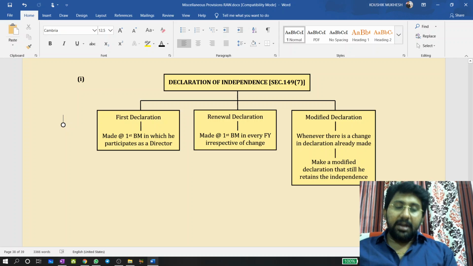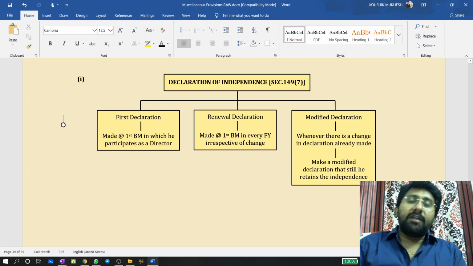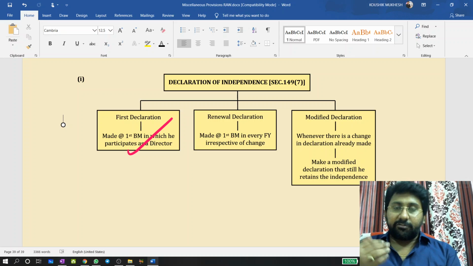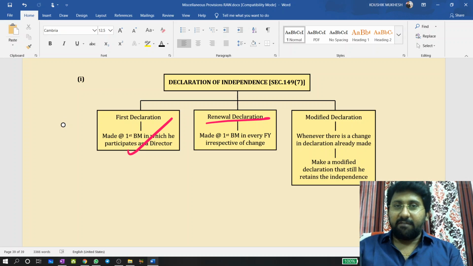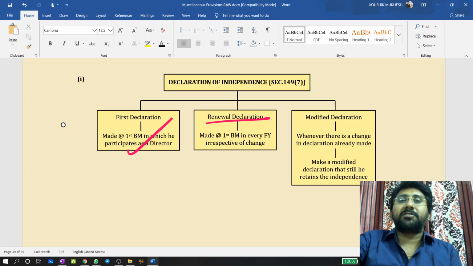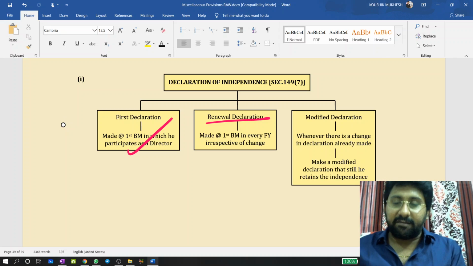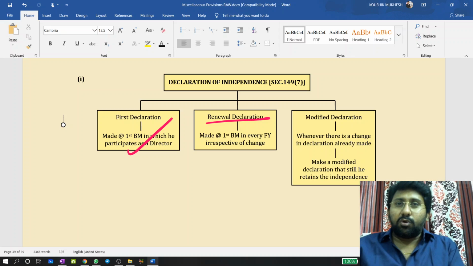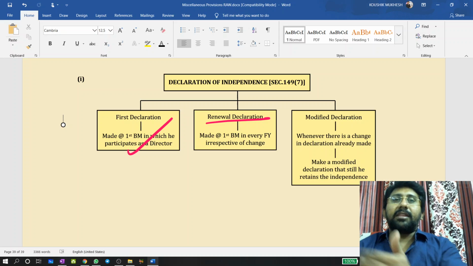Whether you are independent or not, at the time of appointment you need to declare that you are independent, as a questionnaire, and renew it at every board meeting in every financial year. Whenever the financial year starts on 1st April, at the first meeting after that, declare that you are independent. Also, when there is any small change in the criteria and there is no change in your independence, declare that.